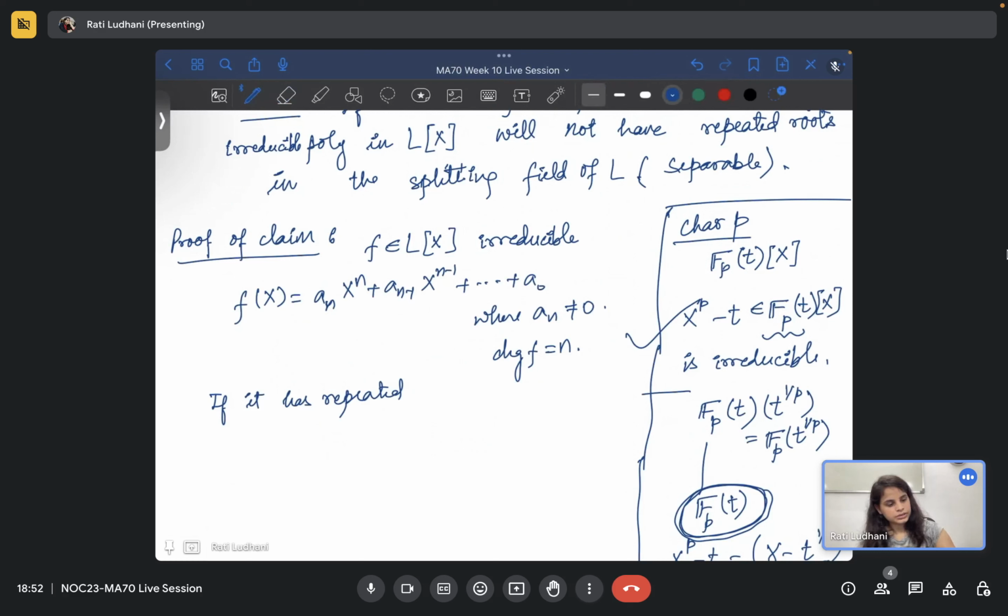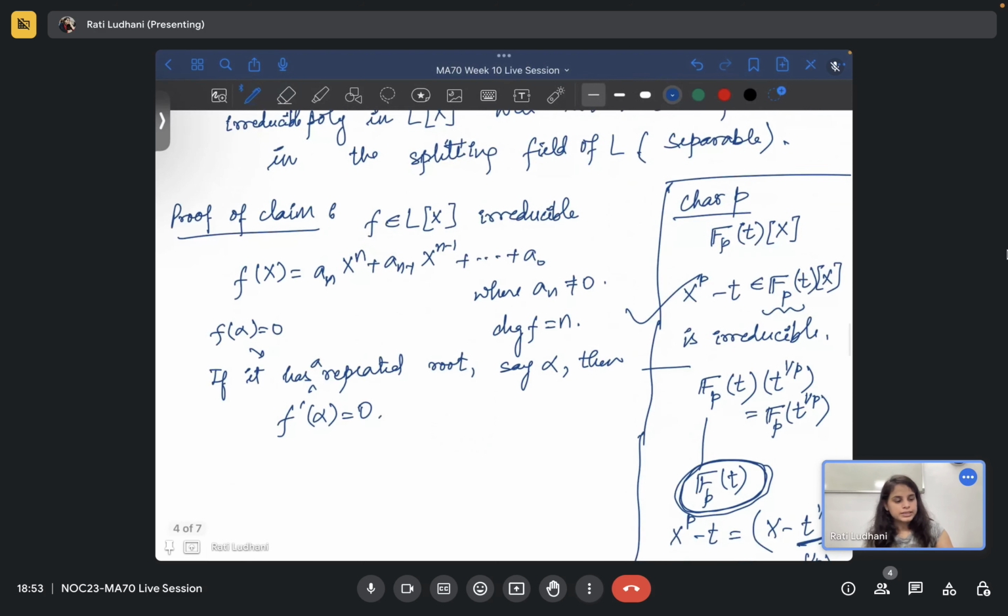If it has a repeated root, say alpha, then f dash of alpha will be 0. Of course, f of alpha is 0, right? And if it has a repeated root, let's say that is alpha, then f dash x will be 0, because there will be a factor of square. So when you differentiate, one factor will still be there, so that's why it will happen, right? You can prove that easily.